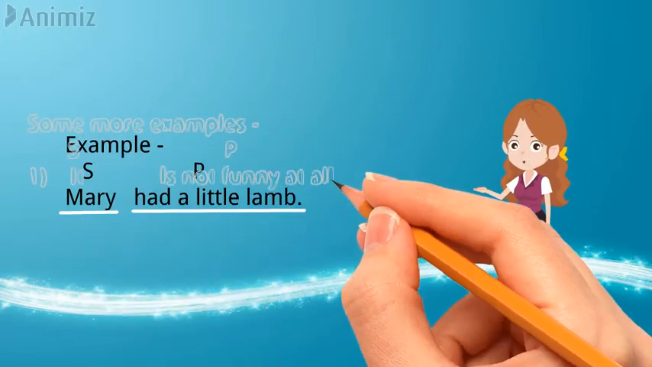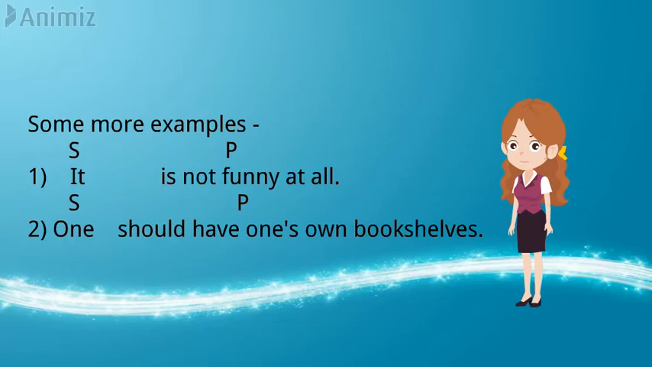To clear this topic very nicely, I will give you some more examples. The second example is, it is not funny at all. Here, it is the subject, and is not funny at all becomes your predicate. The next example will be, one should have one's own bookshelves. Here, one becomes your subject, and should have one's own bookshelf becomes your predicate.